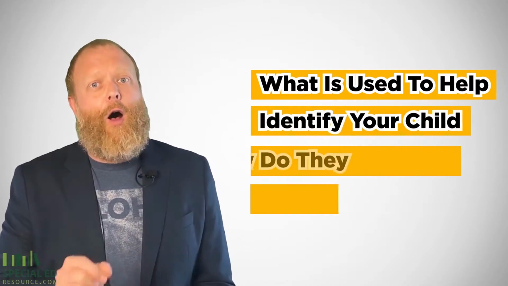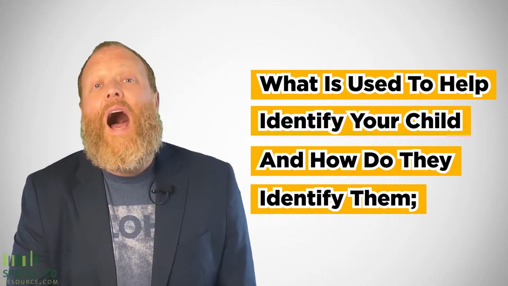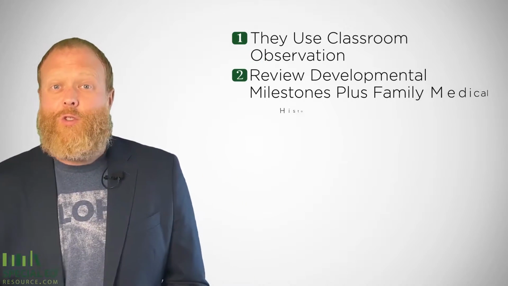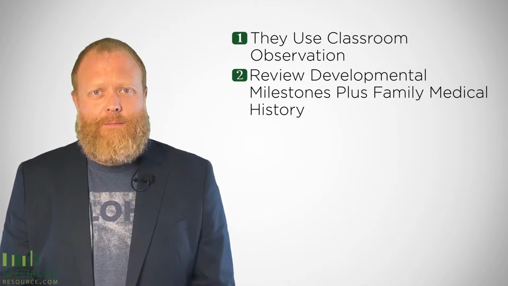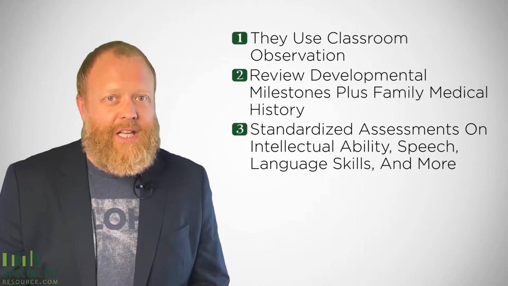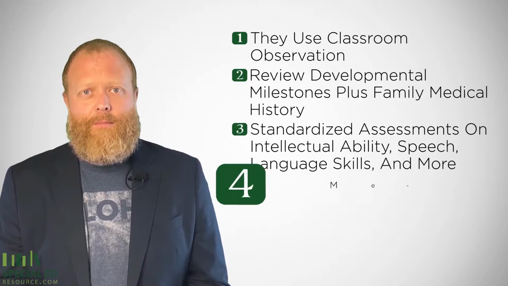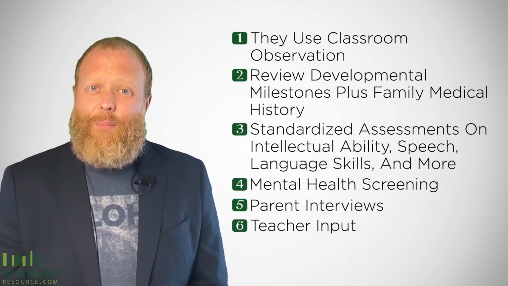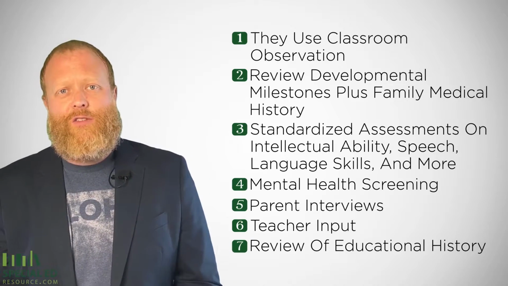Next, let's talk about the what and how. What is used to help identify your child, and how do they identify them? They use classroom observations, review of developmental milestones plus family medical history, standardized assessments on intellectual ability, speech, language skills, and more, mental health screening, parent interviews, teacher input, and review of educational history.